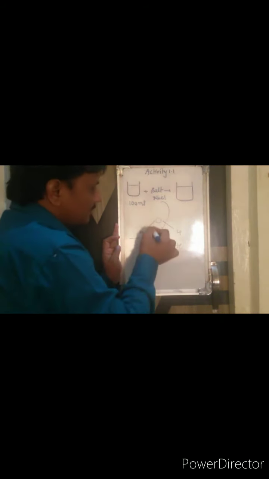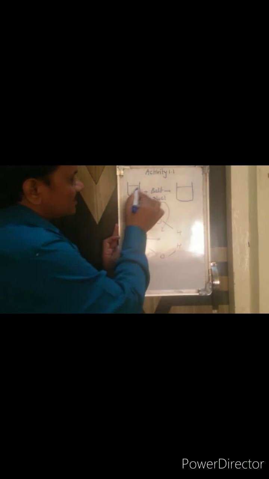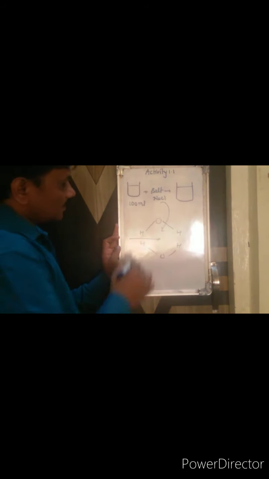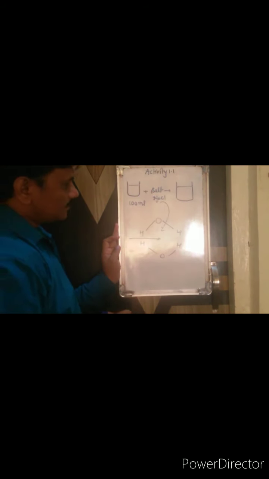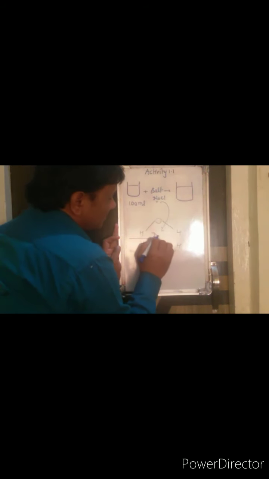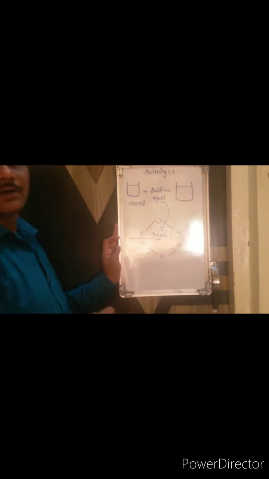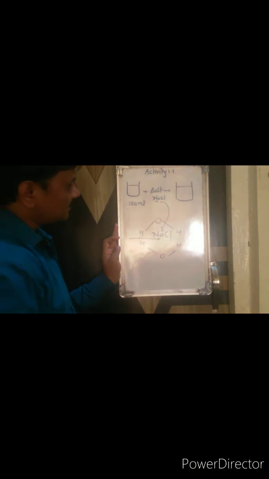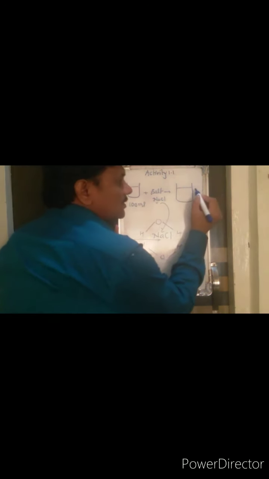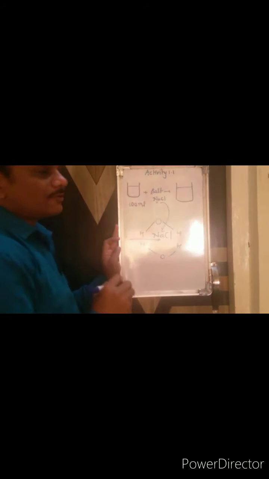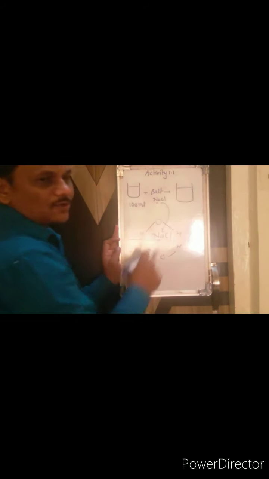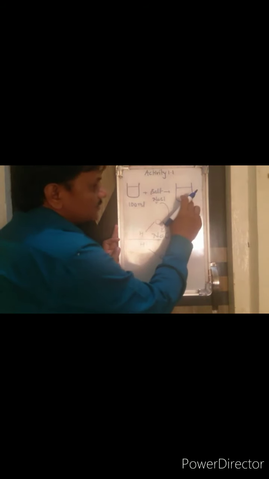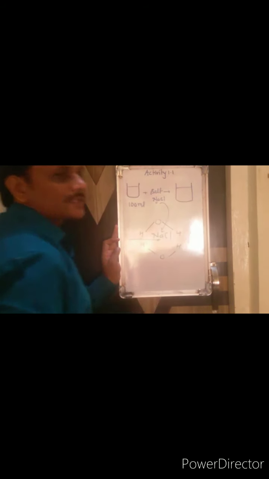That's why here are a few questions. When we take water and dissolve salt, where does this NaCl go? Why does it disappear? NaCl fits into the space present between the water molecules, right? Second question: will the level of water in the beaker increase or not? The answer is that the level of the water will not increase.